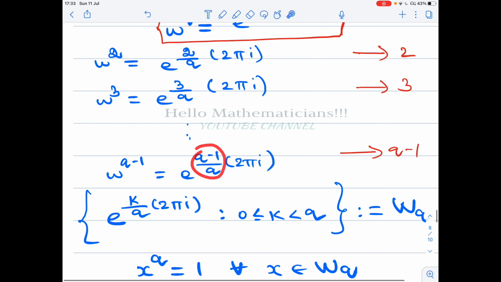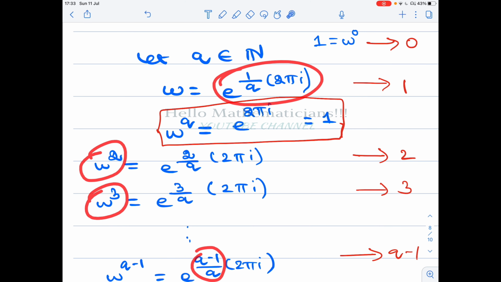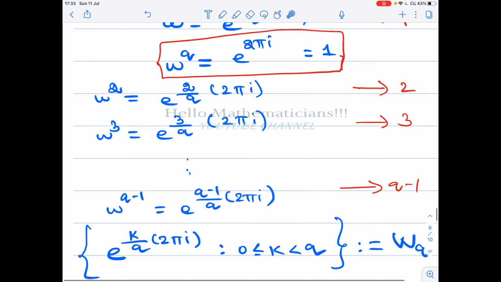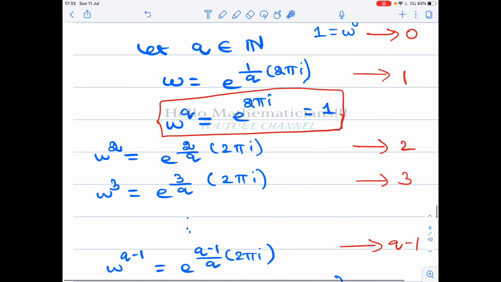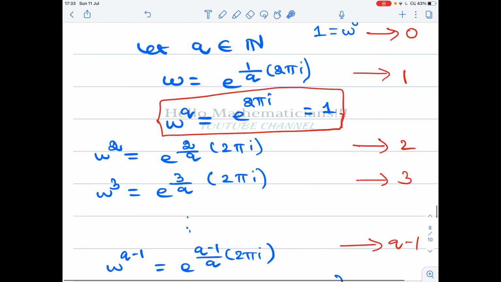Okay. So you take this element and you are multiplying it with itself. You are getting e power q minus 1 by q. If you look at w power q, you will get 1. Okay. So this is the set of all qth roots of unity, which forms a group under